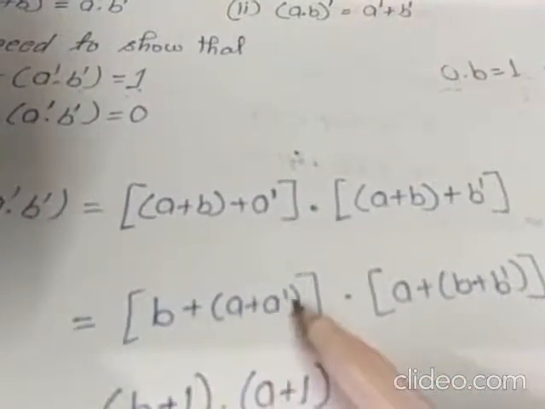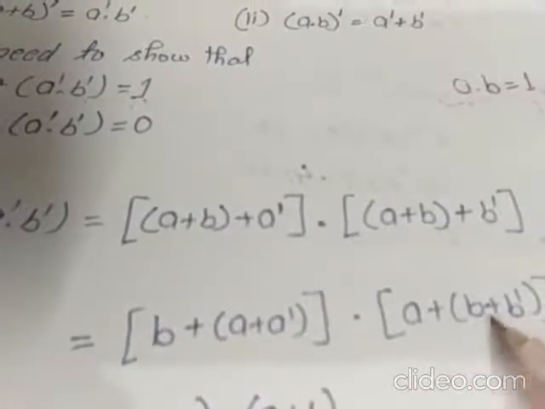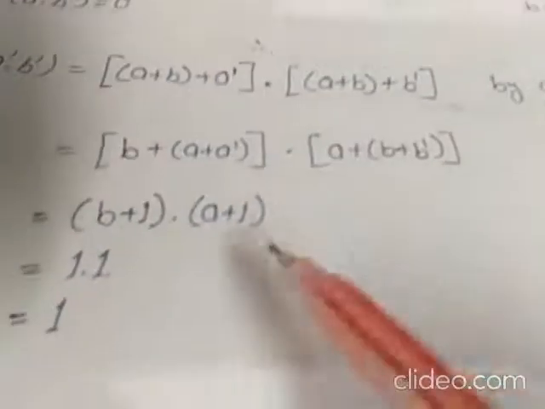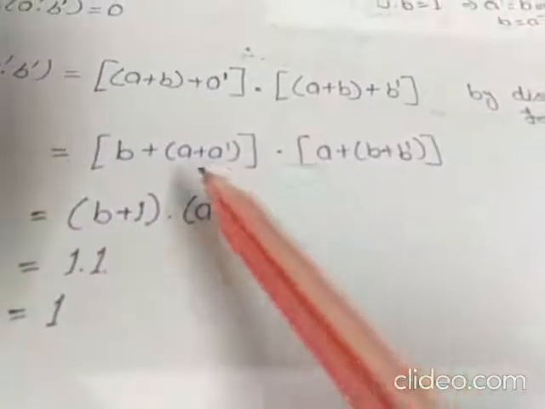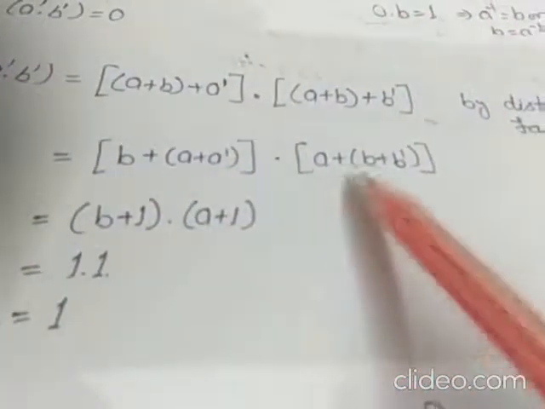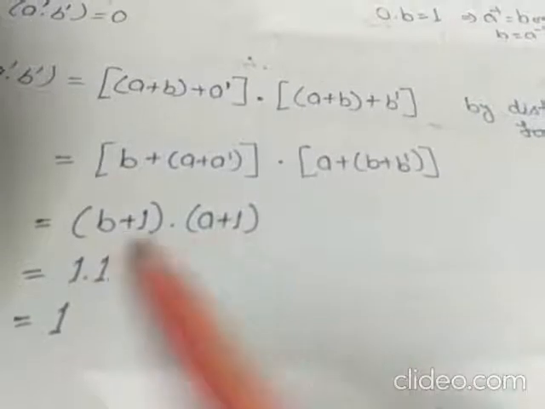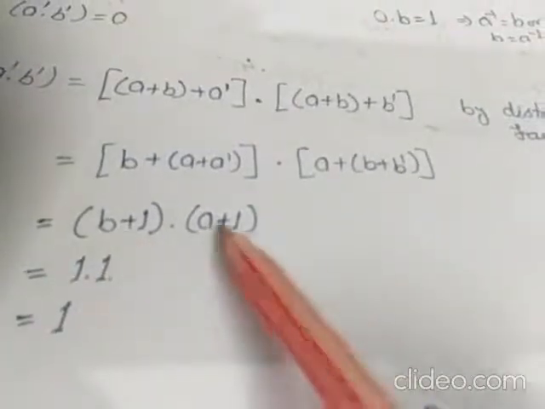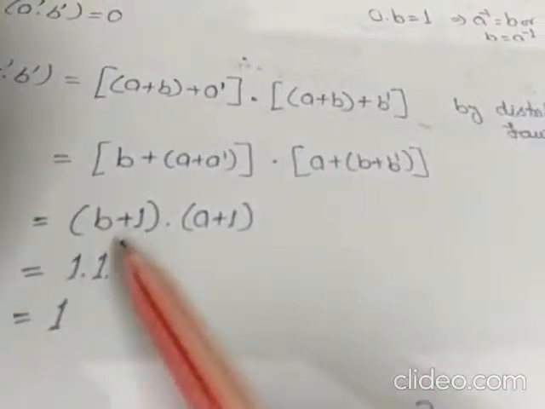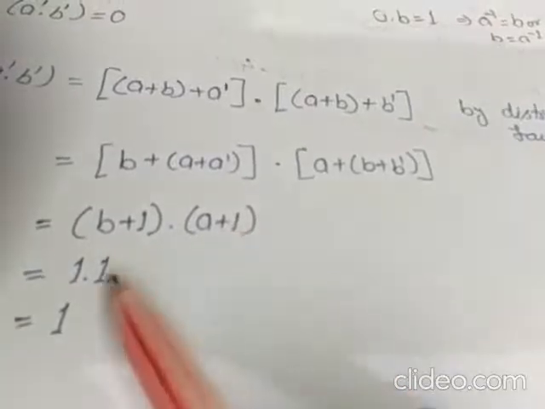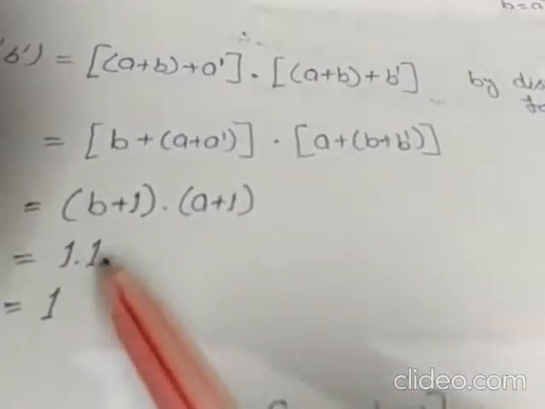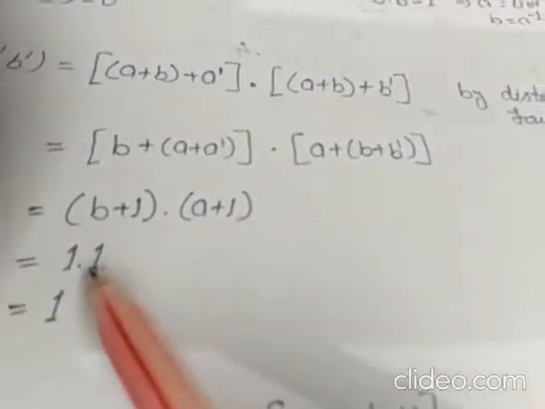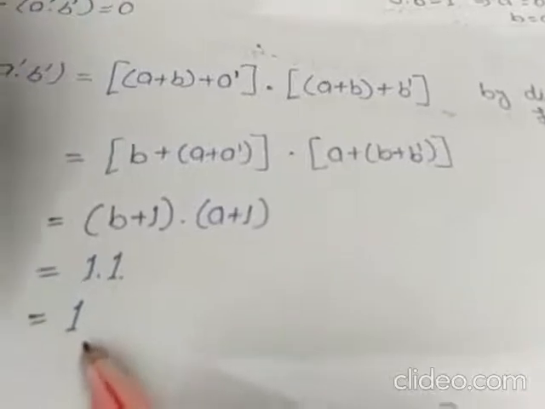We will use the complement law: a plus a dash will be 1 and b plus b dash will be 1. So it will be (b plus 1) dot (a plus 1). b plus 1 will be 1 and a plus 1 will be 1, and 1 dot 1 will be 1.